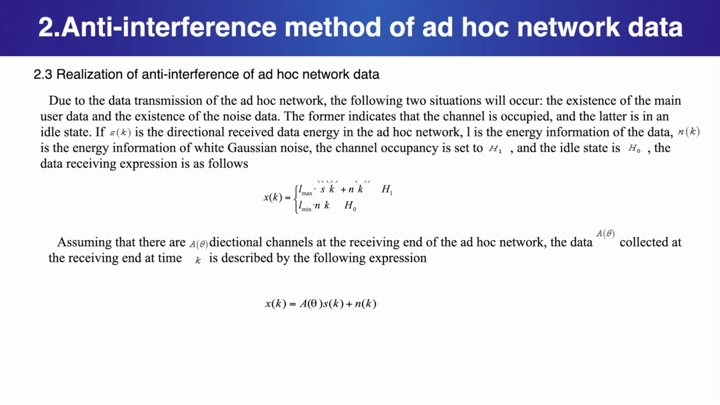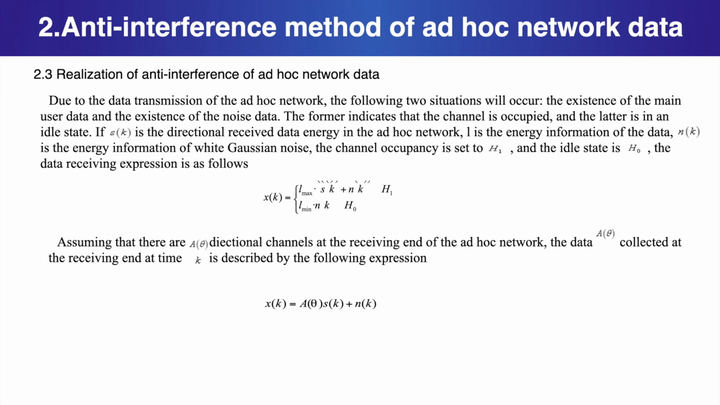2.3. Realization of anti-interference of ad hoc network data. Due to the data transmission of the ad hoc network, the following two situations will occur: the existence of the main user data and the existence of noise data. The former indicates that the channel is occupied and the latter is in the idle state. If Sk is the directional received data energy in the ad hoc network, 1 is the energy information of the data, Nk is the energy information of white Gaussian noise, the channel occupancy is set to H1 and the idle state is H0. The data receiving expression is as follows.